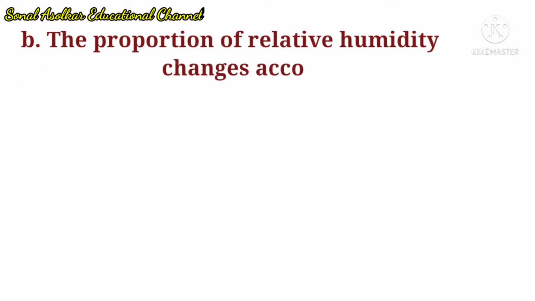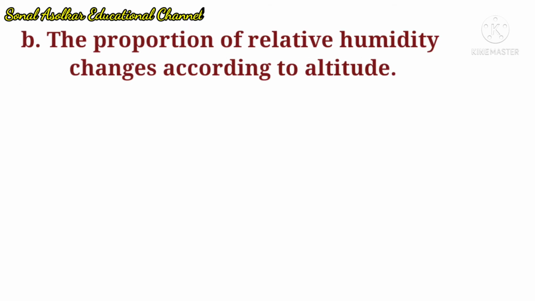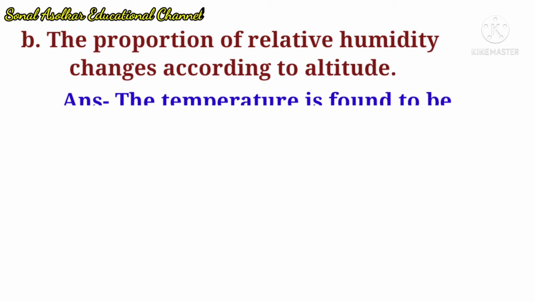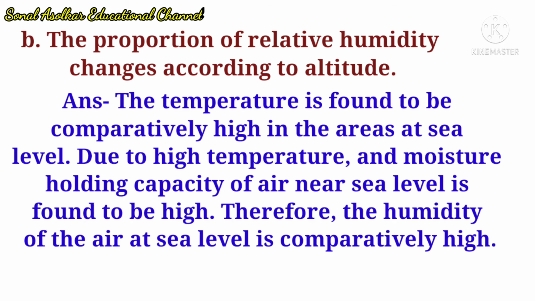The next question, the proportion of relative humidity changes according to altitude. Answer, the temperature is found to be comparatively high in the areas at sea level. Due to high temperature, moisture holding capacity of air near sea level is found to be high. Therefore, the humidity of the air at sea level is comparatively high.